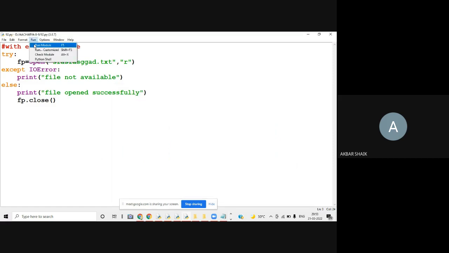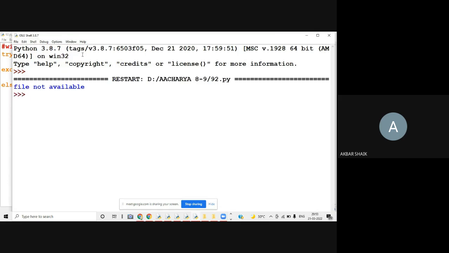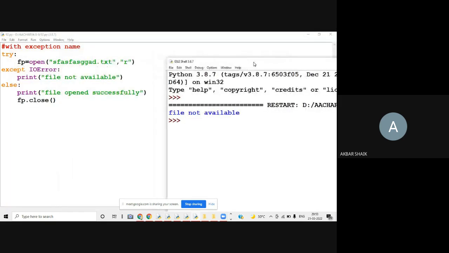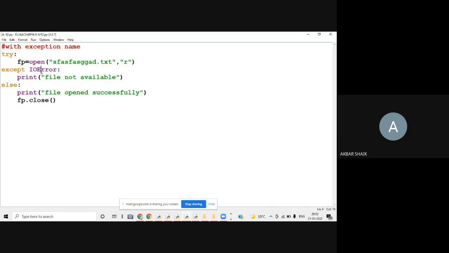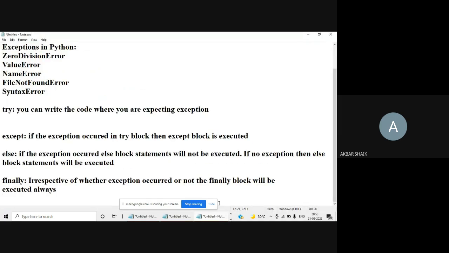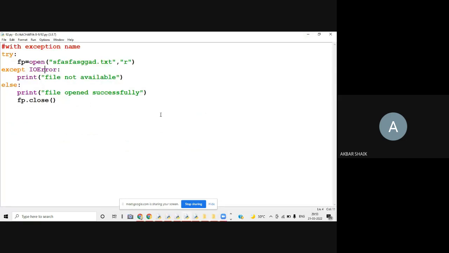So now I got an exception. Instead of simply except, I wrote an exception name also. What is the exception here? The exception is IOError. If you observe here, I already wrote it. IOError means input output error. If the file is not there, then we are going to get an input output error. So these are the different types of exceptions.